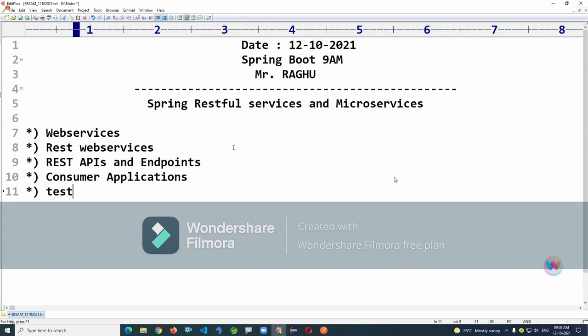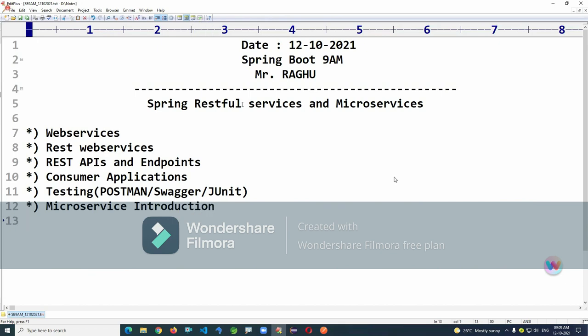Testing using Postman, Swagger, JUnit, we are going to see. Then we are going to see microservice introduction here.